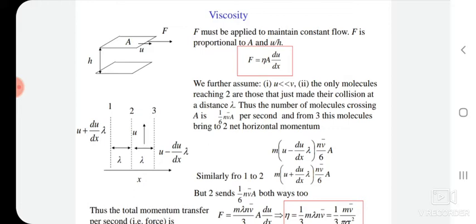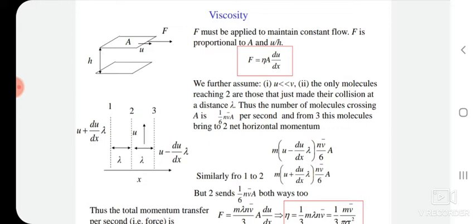In the last lecture, we discussed transport phenomena. In today's lecture, we are going to extend that point and discuss how momentum is transferred by using viscosity phenomena.